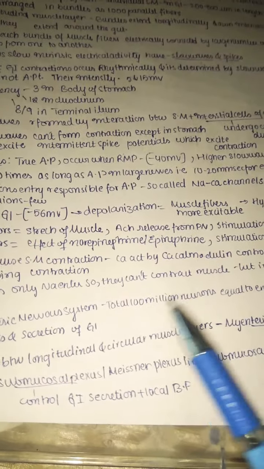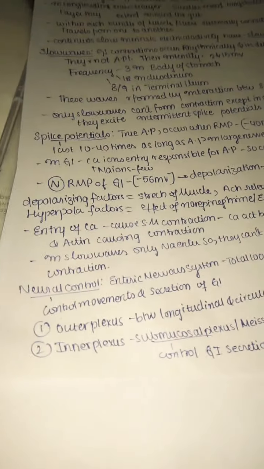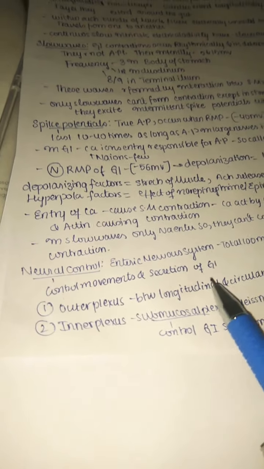So mainly the enteric nervous system. In the enteric nervous system we have a total of 100 million neurons, which is nearly equal to the entire spinal cord. So you can see a very large number of neurons are present only in our enteric system, that is our GI system. This nervous system mainly controls movements and also secretions of the GI system.